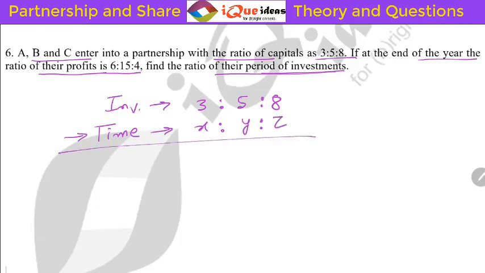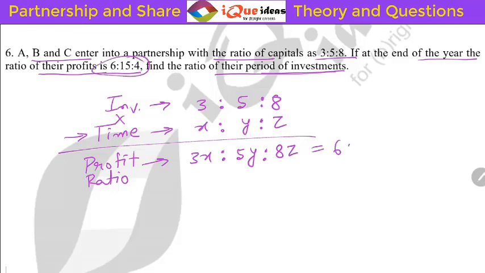And then the profit ratio from here. How do we calculate the profit ratio? It will be the multiplication of investment and time. So 3 into X, 3X, 5 into Y, 5Y, and 8 into Z, that is 8Z. This should be the ratio of profit, and the ratio of profit is already given as 6 is to 15 is to 4. Now, this is a very interesting situation. I'll share one method with you. You can directly calculate X is to Y is to Z from here. Be very careful: this is 3X, this is 5Y, this is 8Z.